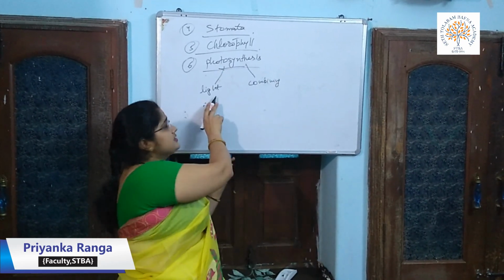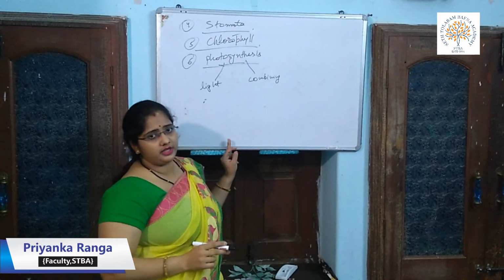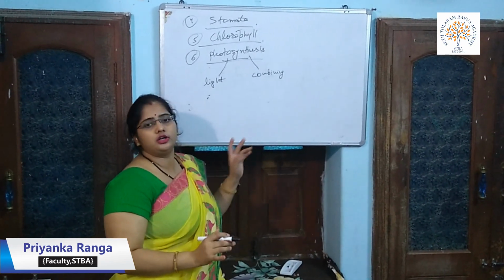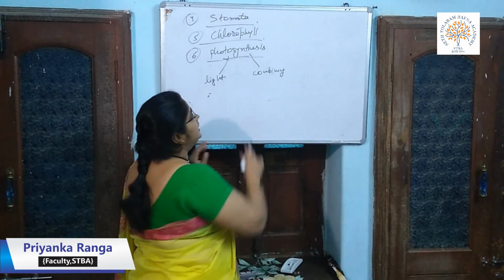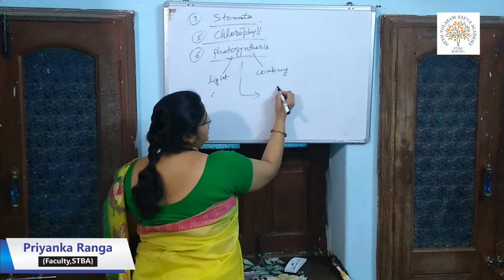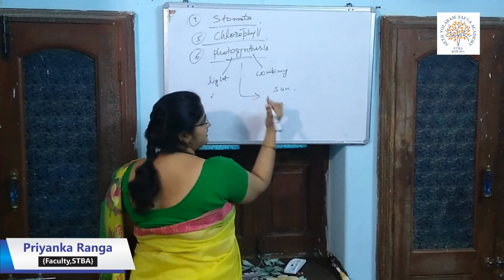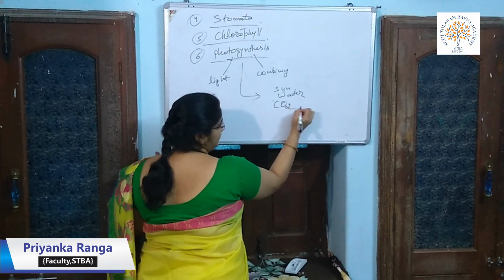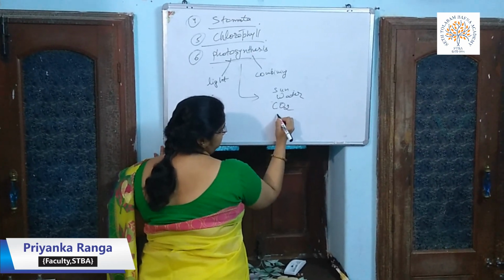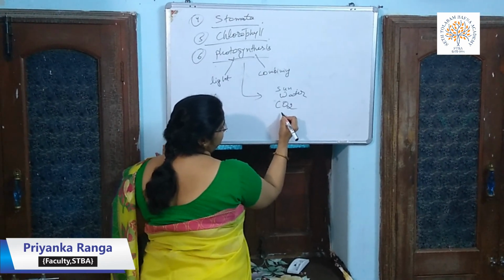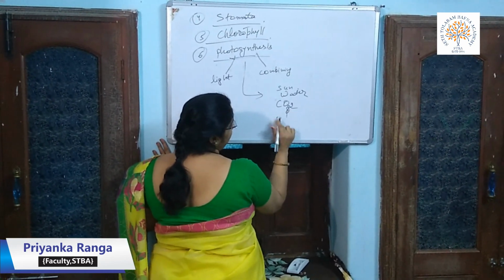When in the presence of light all the ingredients are combined together in order to make food. The ingredients of photosynthesis are sun, that is the light, water, carbon dioxide and chlorophyll.